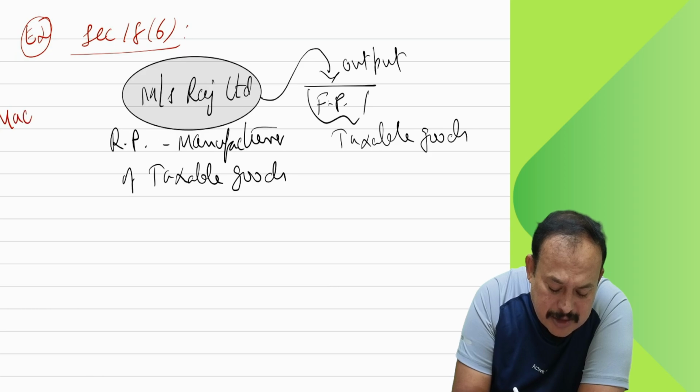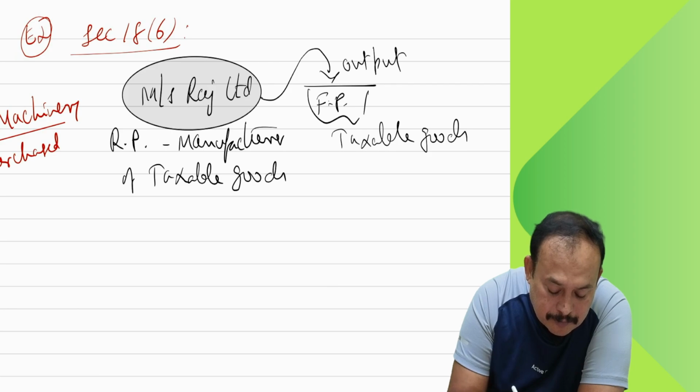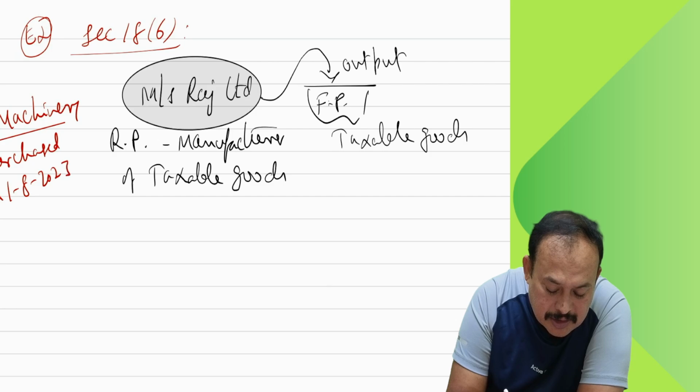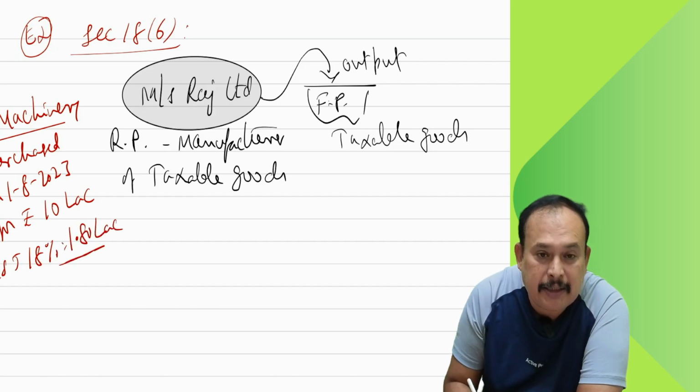I need a machinery, which I purchase on 1st August 23, for a value of, let us say, 10 lakhs, with GST at 18%, which is 1.8 lakhs.